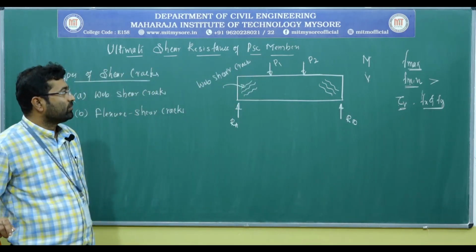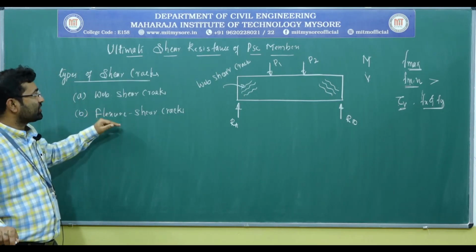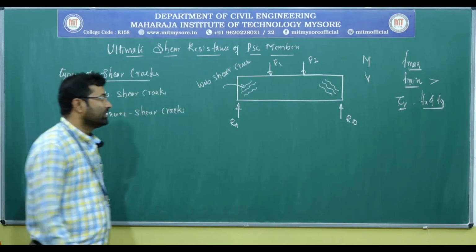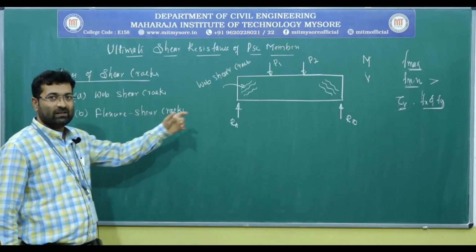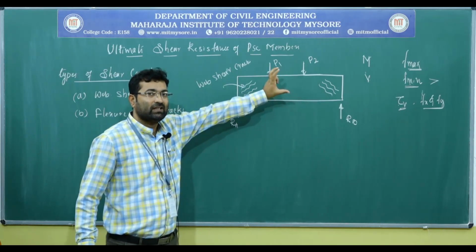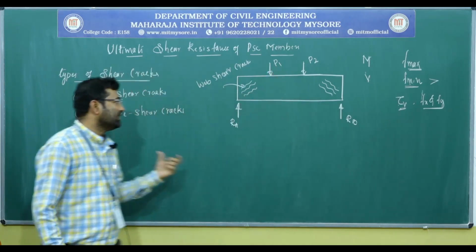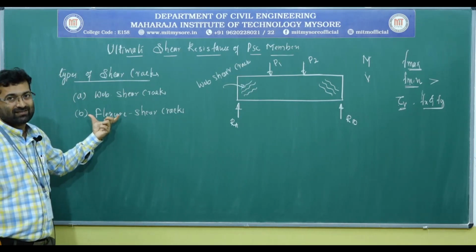But the second type of cracks, flexural shear cracks, are usually observed at the midspan, because at midspan the bending moment will be greater. Because of the bending moment, we can expect a development of flexural stresses.